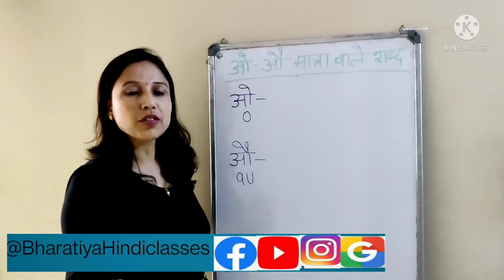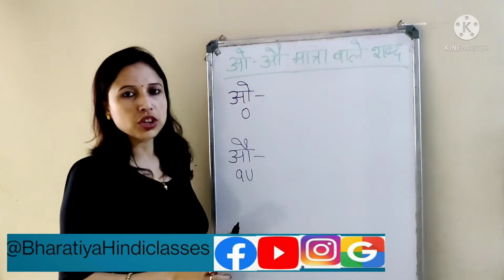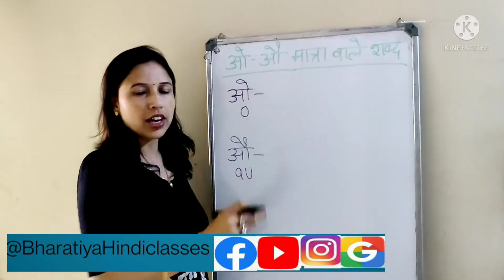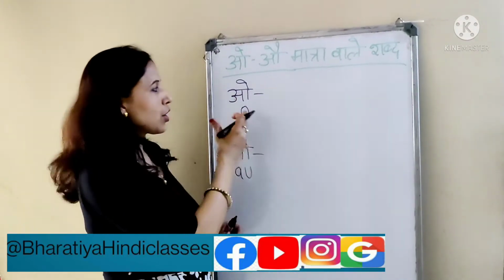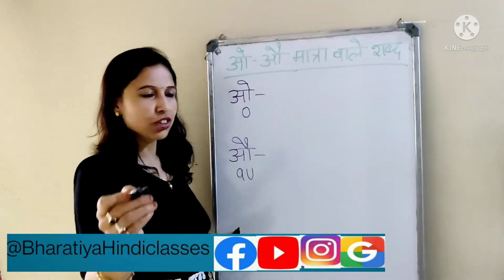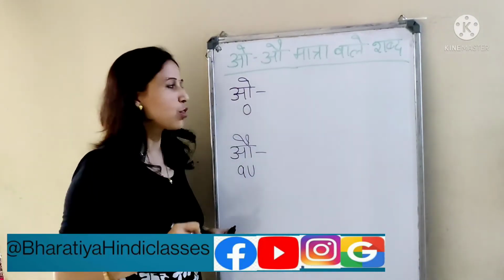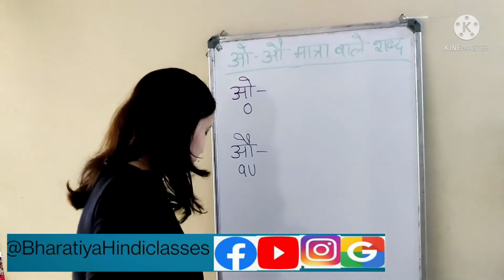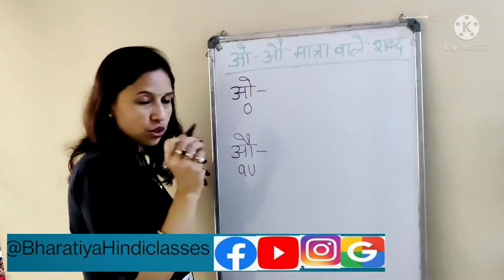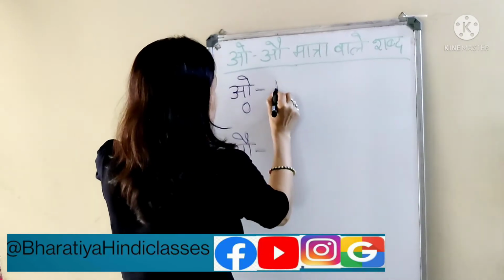But I don't know why students get confused with O and O. They pronounce it O, but they will write this matra only. I go through this confusion with the students. Even my daughter also gets confused with this O and O. So today I thought to clear this. As I have written O here, I will write a few words this way only, like